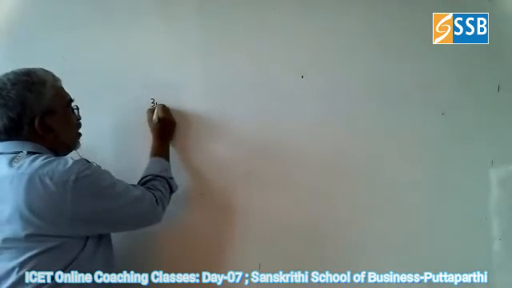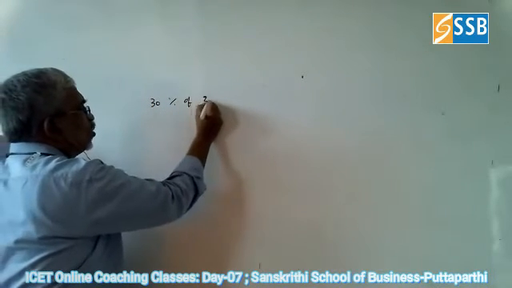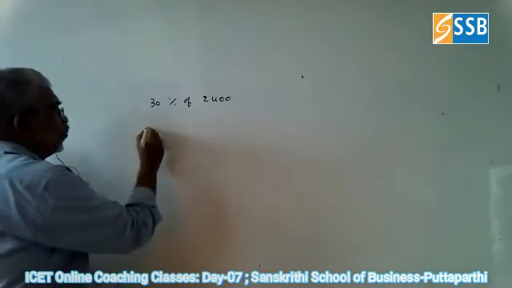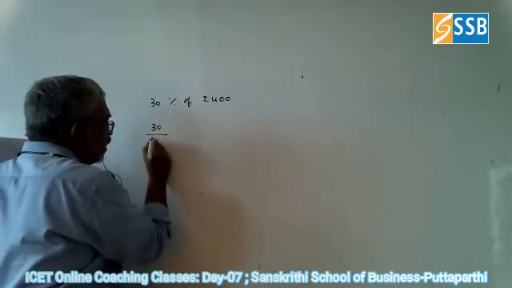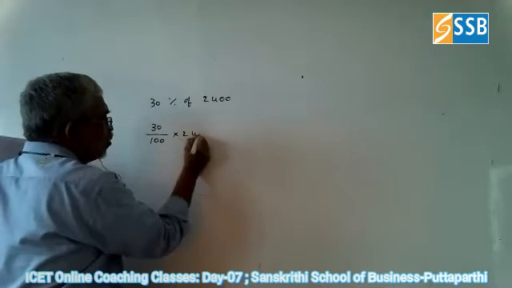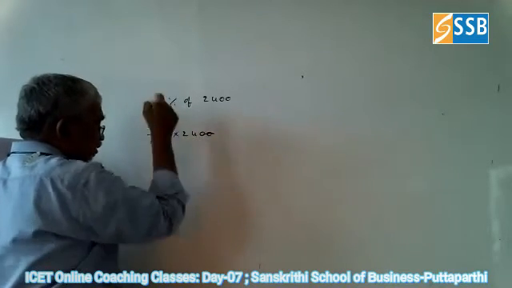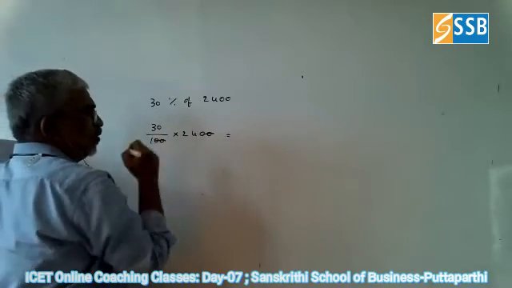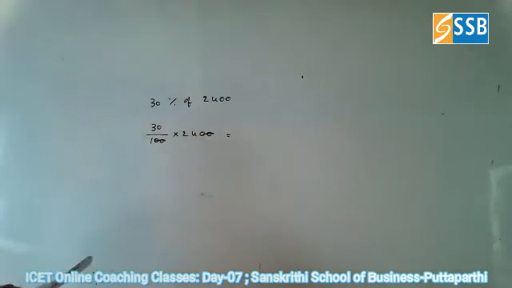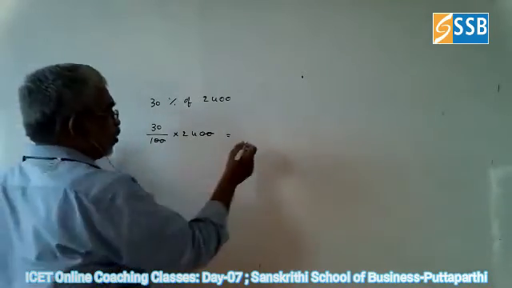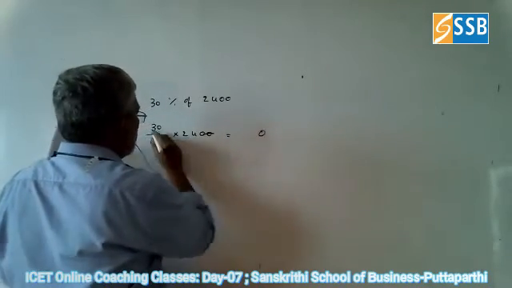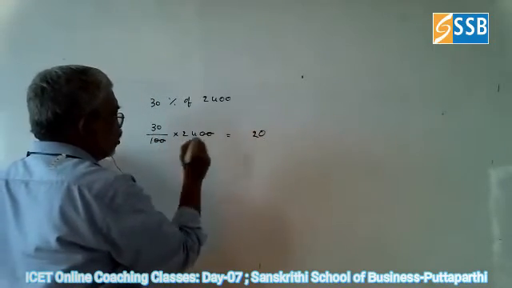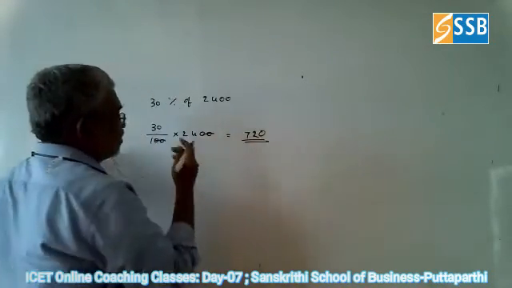I want 30% of 2,400. So what I have to do normally is put 30 by 100 into 2,400. Strike what I have done just now. Now I have to multiply 30 with respect to 24, which gives 720.